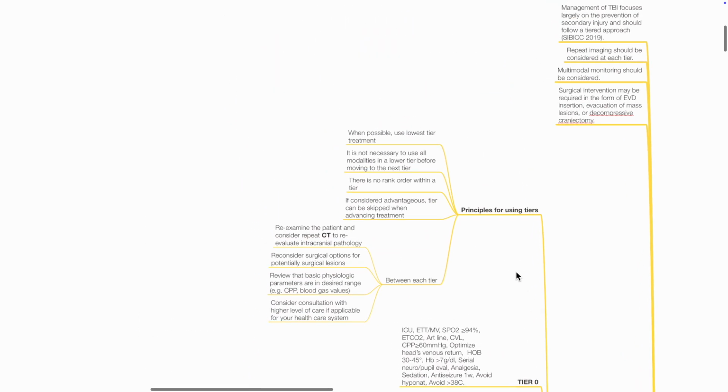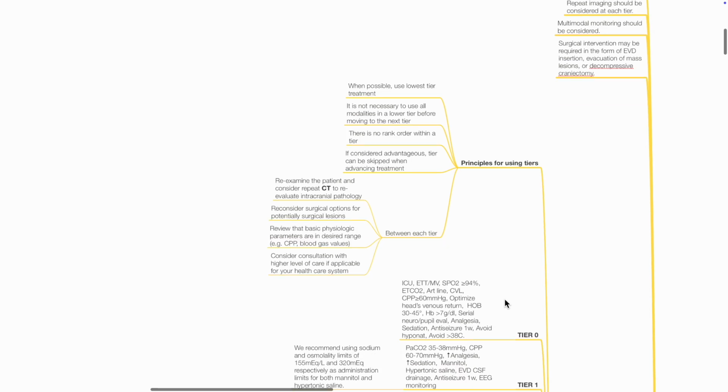Principles for using tiers: when possible, use the lowest tier treatment. It is not necessary to use all modalities in a lower tier before moving to the next tier. There is no rank order within a tier. If considered advantageous, a tier can be skipped when advancing treatment. Between each tier, re-examine the patient and consider repeat CT scan. Reconsider surgical options for surgical lesions. Review that basic physiological parameters are in the desired range. Consider consultation with a higher level of care if applicable.